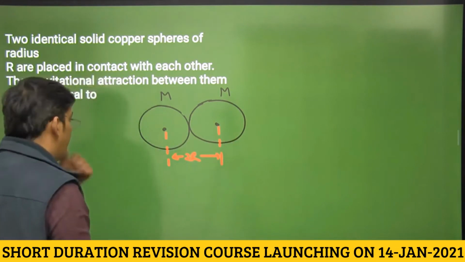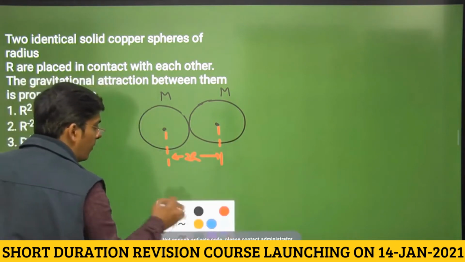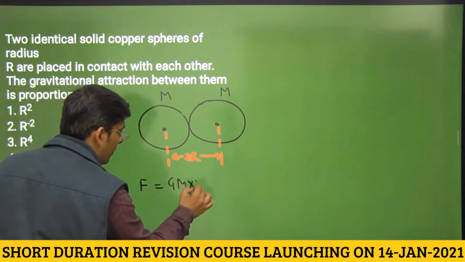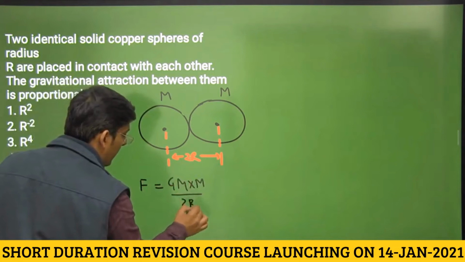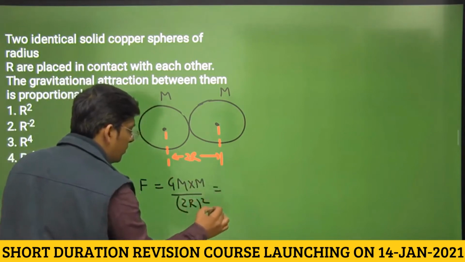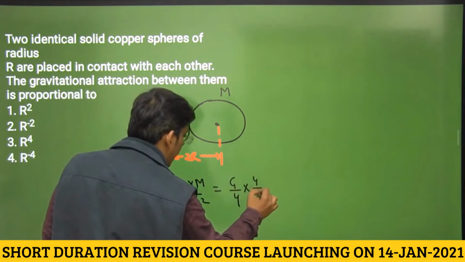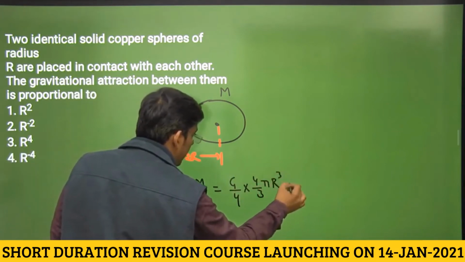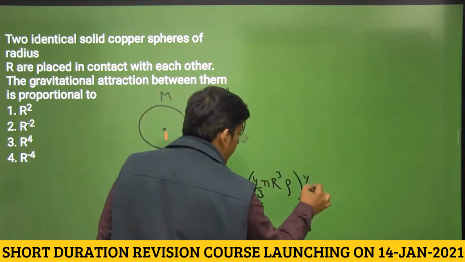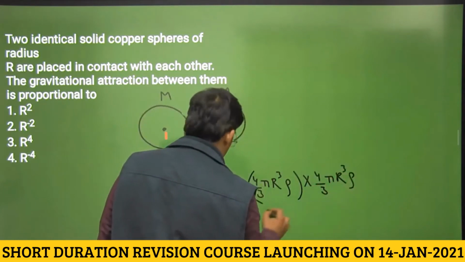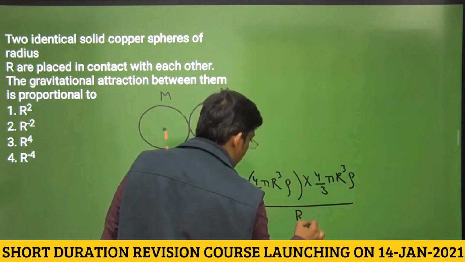Now force between them is actually, according to Newton's law of gravitation, capital G m1 m2 divided by distance square. So this is capital G by 4, mass is 4 by 3 pi r cube into density, volume into density. For the other sphere also it is 4 by 3 pi r cube into rho divided by capital R square.